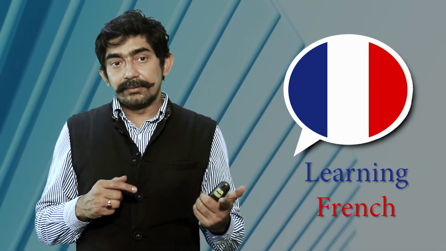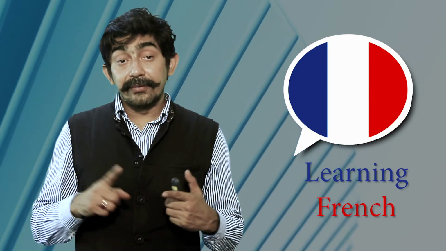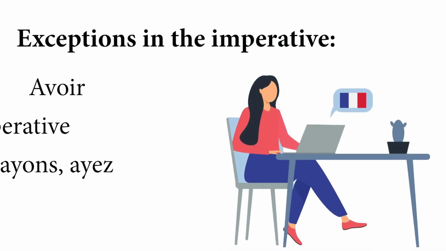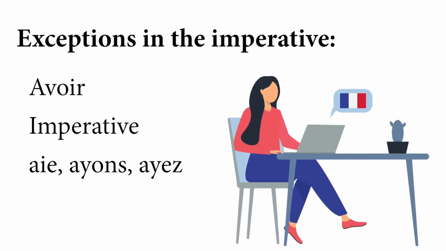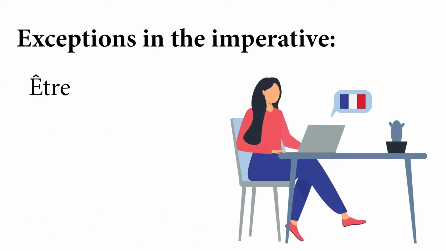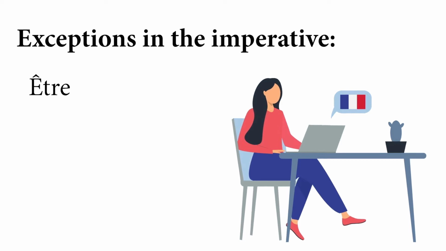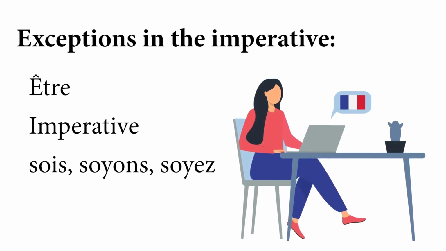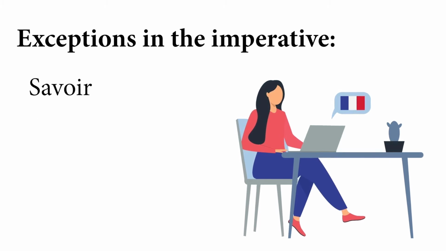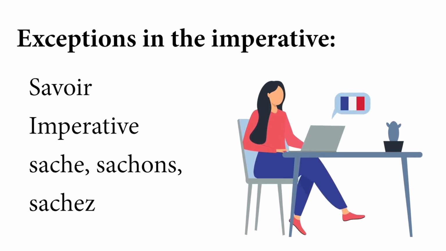Then another very irregular and very frequently used verb in French is avoir. Its imperative is aie, ayons, ayez. And then être, another very frequently used verb: sois, soyons, soyez are the imperative forms of être. And then savoir: sache, sachons and sachez.